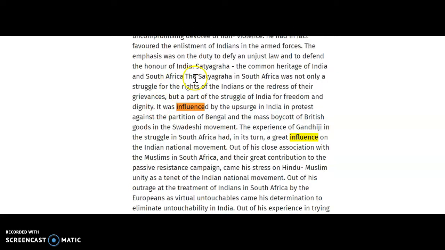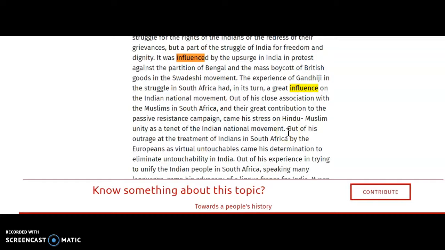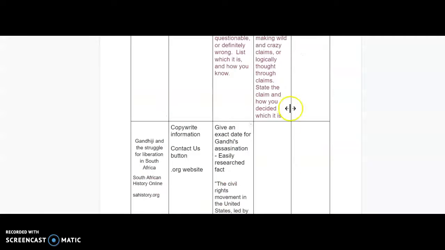Okay, so we're talking about a comment here: the struggle in South Africa was not only a struggle for rights of the Indians and the redress of grievances, but a part of the struggle of India for freedom and dignity. It was influenced by the upsurge in India in protest against the partition of Bengal. The experience of Gandhi in the struggle of South Africa, in its turn, had a great influence on the Indian national movement. So they're saying they influenced each other. This is a great quote. India influenced South Africa, and South Africa influenced India, as both were struggling for their independence.